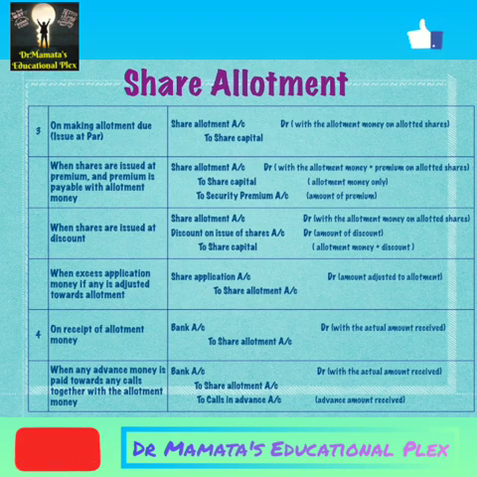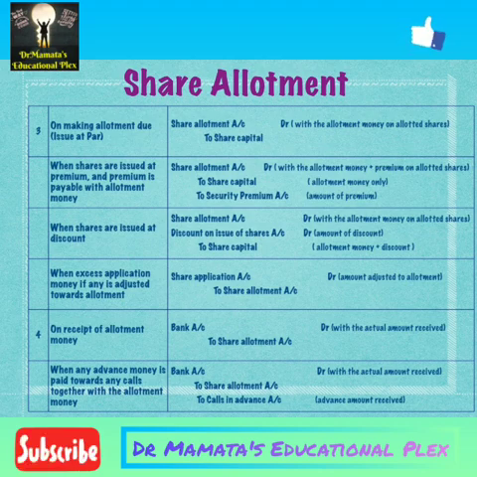The next entry in the share allotment comes on receipt of allotment money, or on payment or amount received on share allotment. At that time our bank account will get debited and our share allotment account will get credited. Bank account debit to share allotment account, we have to pass this entry, and we have to debit our bank account with the actual amount received on our allotment.